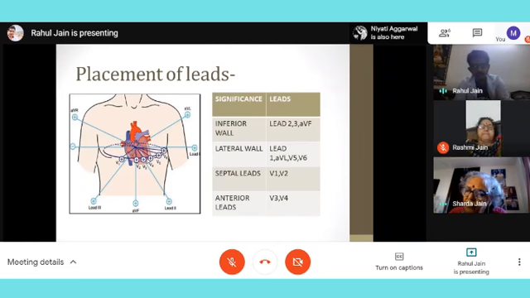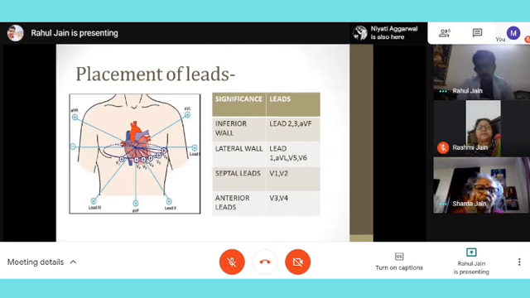I hope the significance and placement of leads are clear, and heart rate is also clear. Then coming to the difference between segment and interval. First, tell me again the method of placing leads. Which intercostal space do we take?